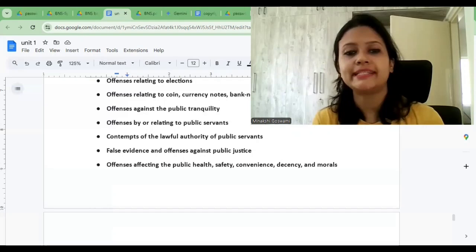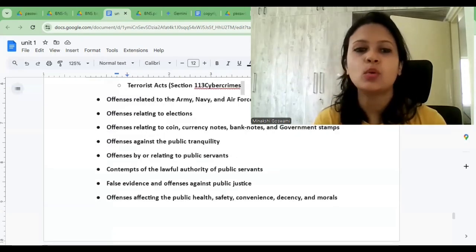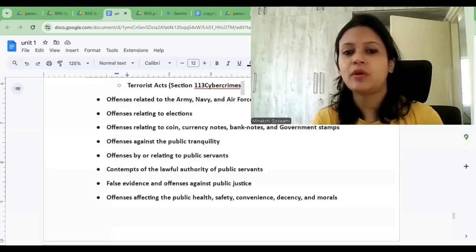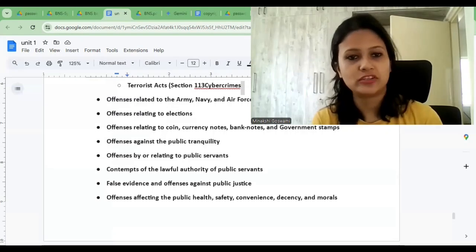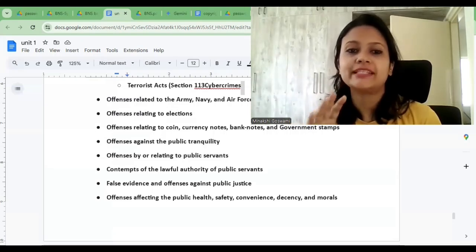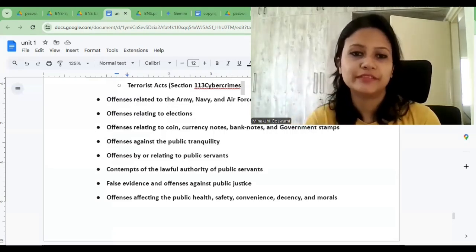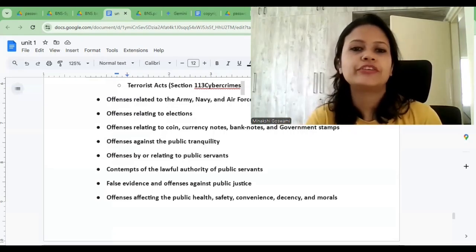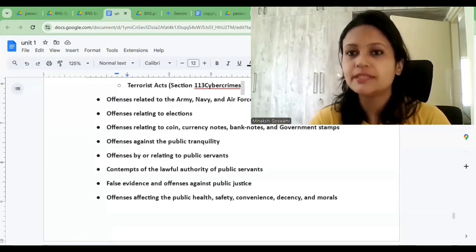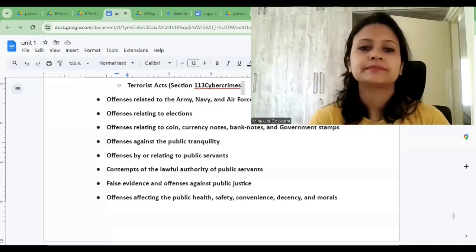Then there are offenses relating to coins, currency notes, bank notes, government stamps, etc. Then we also have offenses relating to public tranquility, which includes unlawful assembly, rioting, affray, promoting enmity between different groups, etc. BNS also makes provision for offenses committed by public servants, such as disobeying the law or engaging in unlawful trade or framing of incorrect documents, etc. Those things are also included under the provisions of BNS.